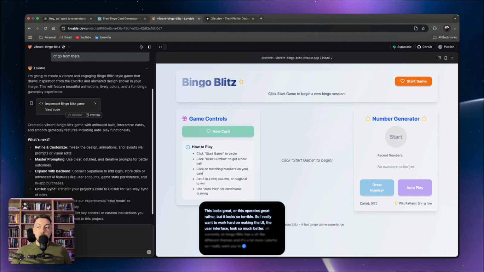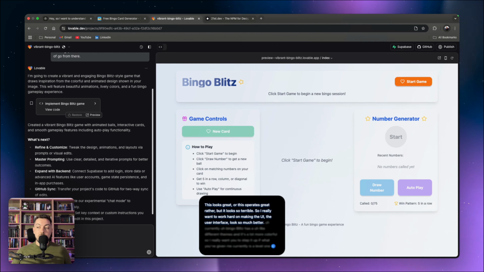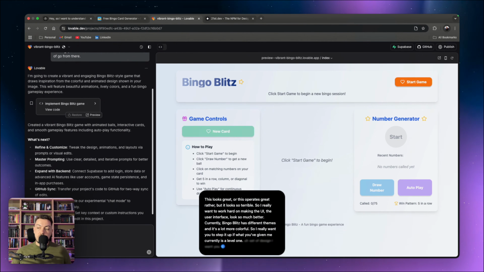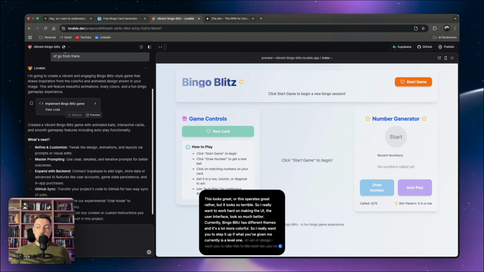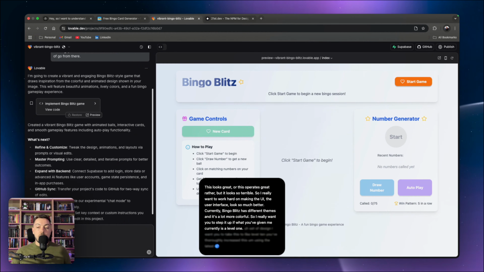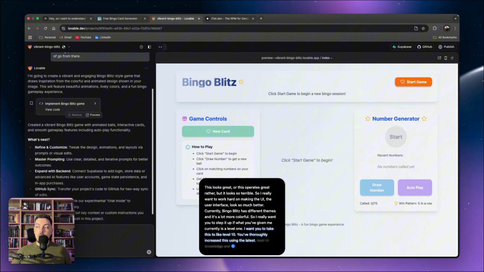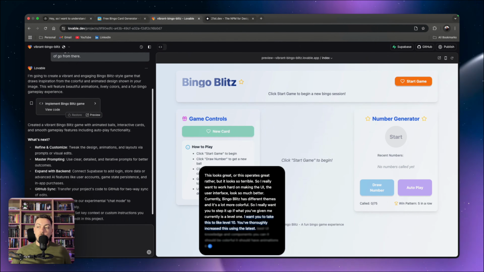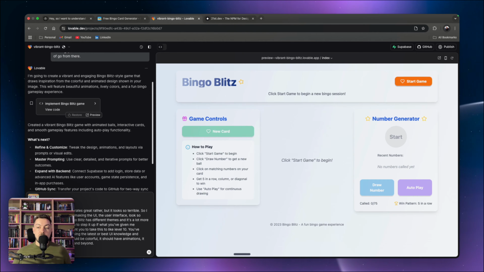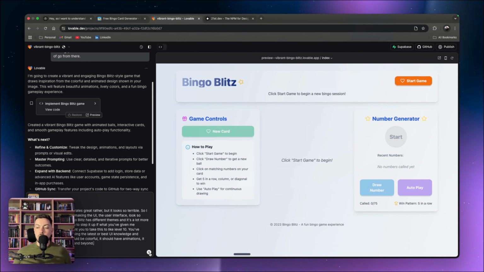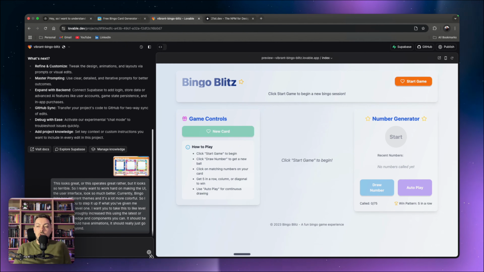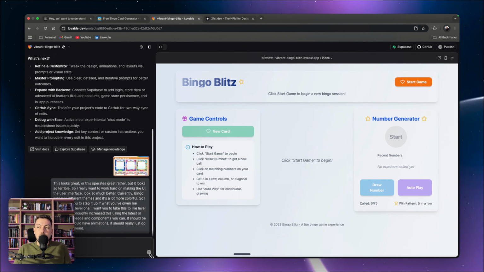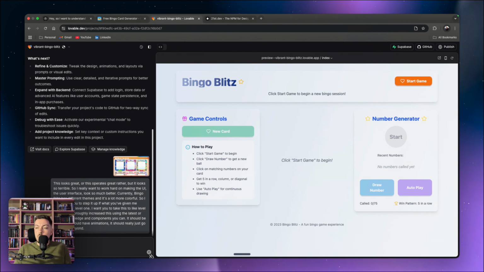If what you've given me currently is a level 1 set of design, I want you to take this to like level 10. Use the latest or best UI knowledge and components you can. It should be colorful. It should have animations. It should really just go above and beyond. Okay, cool. So that's our entire prompt there, perfectly written, which I love. Again, Aqua Voice is awesome. So let's go ahead and let's see what it does with this. If it doesn't do anything here, then I've got a next step, which we'll work towards.